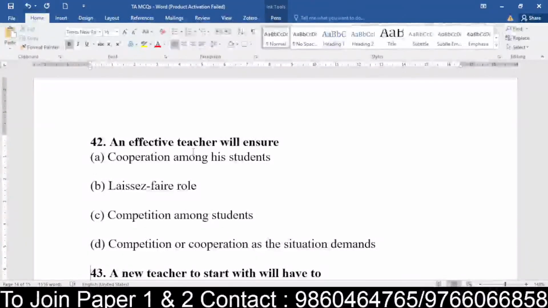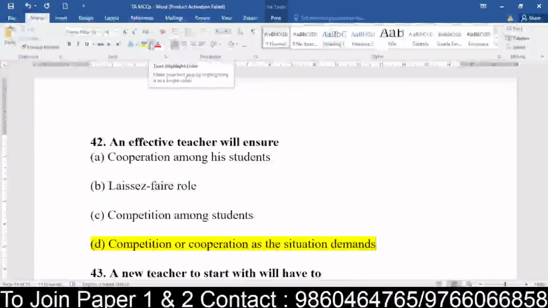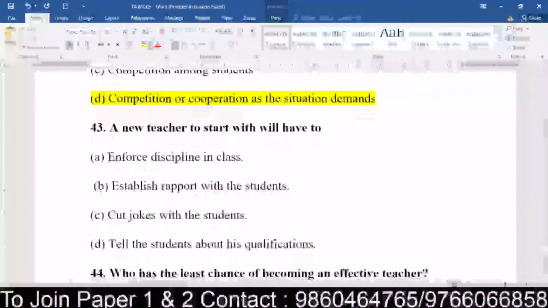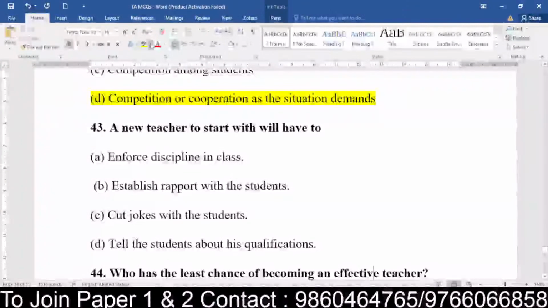So yes, how many of you are right? Let's see. When we talk about an effective teacher, the effective teacher will ensure competition and cooperation both as per the demand of the situation. When to cooperate and when to enter into competition. So both play an important role when it comes to what? When it comes to an effective teacher, ensuring what in the student. Now coming to question number 43, a new teacher to start with will have to do what?